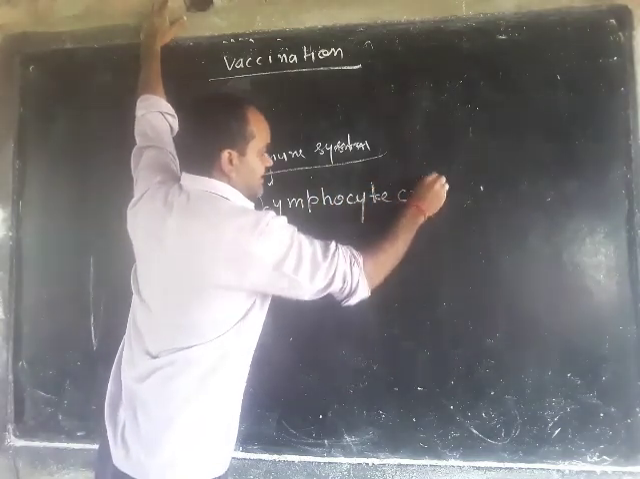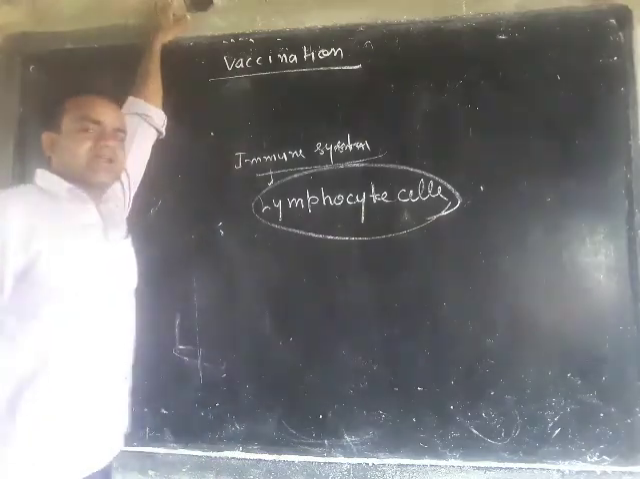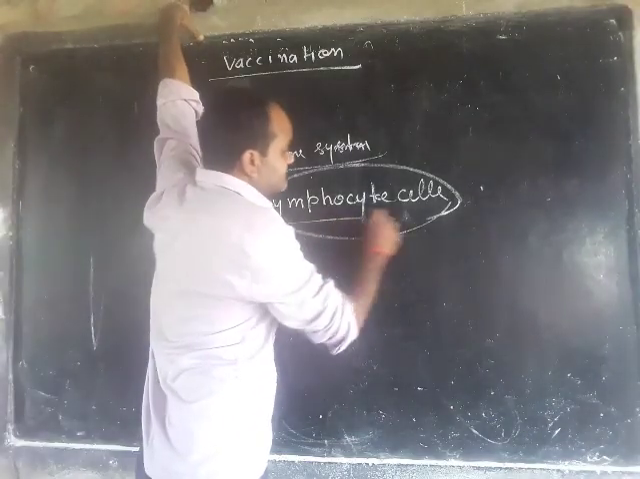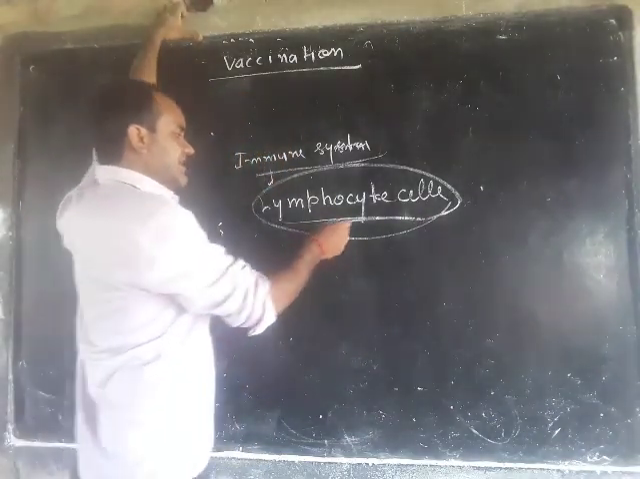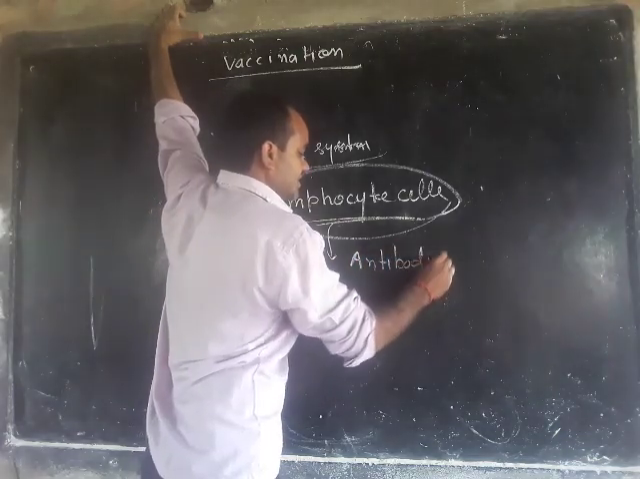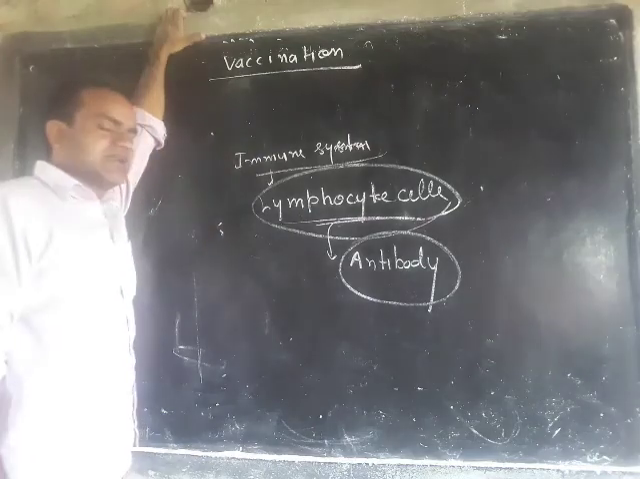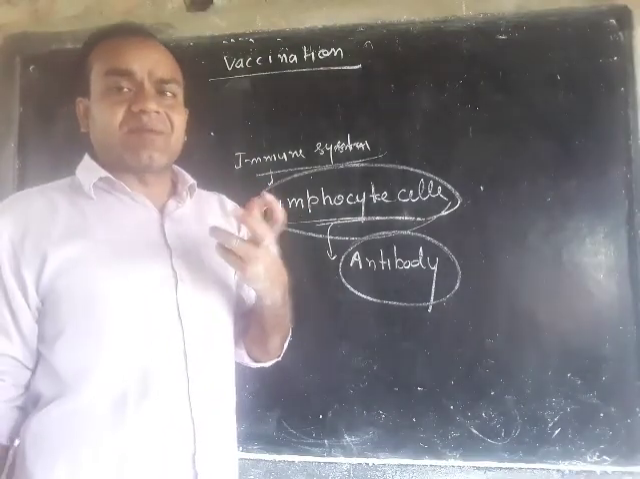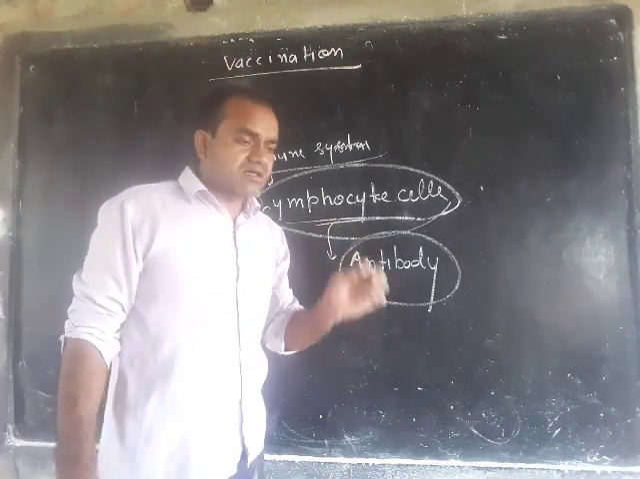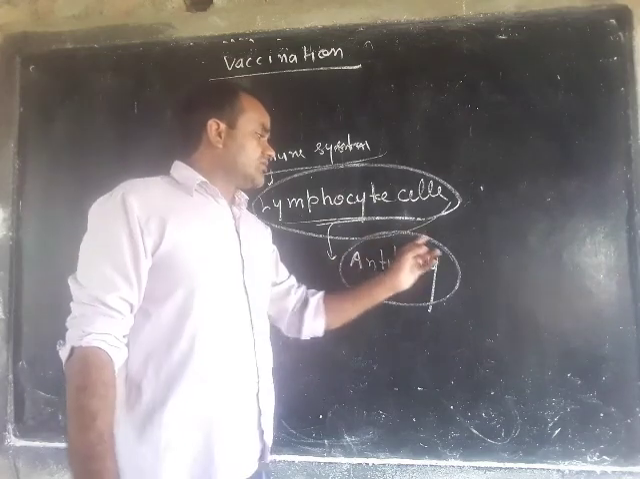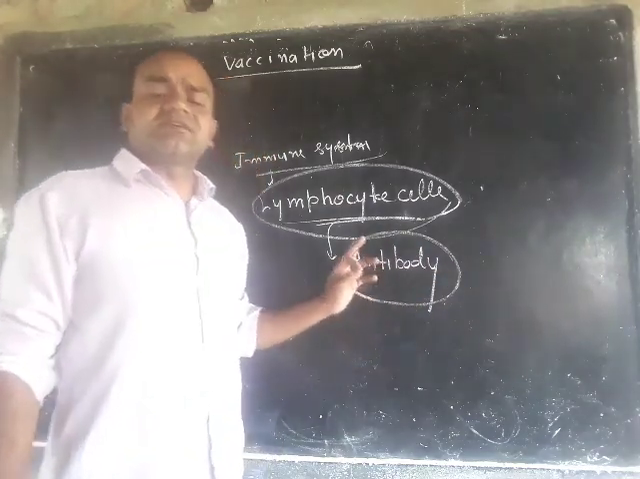Lymphocyte cells are found in our blood, and blood circulates from one part of the body to the others. These lymphocyte cells have the ability to form antibodies. An antibody is like a weapon by which harmful bacteria and viruses are killed.